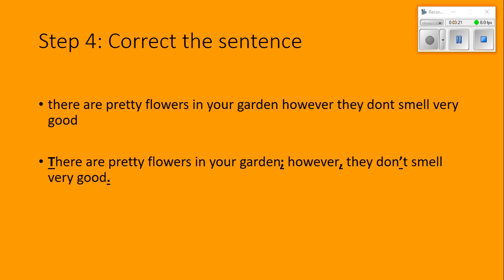We need to correct the sentence. These are your orange notes, if that doesn't show up very well on the slide. Correct the sentence. There are pretty flowers in your garden, however, they don't smell very good. We need to capitalize the beginning of the sentence. We're going to add here this semicolon, which is a new punctuation mark in this program. After your conjunctive adverb, you'll always have a comma, and then we need to put the apostrophe into our contraction for don't, and then we'd end it with a period.